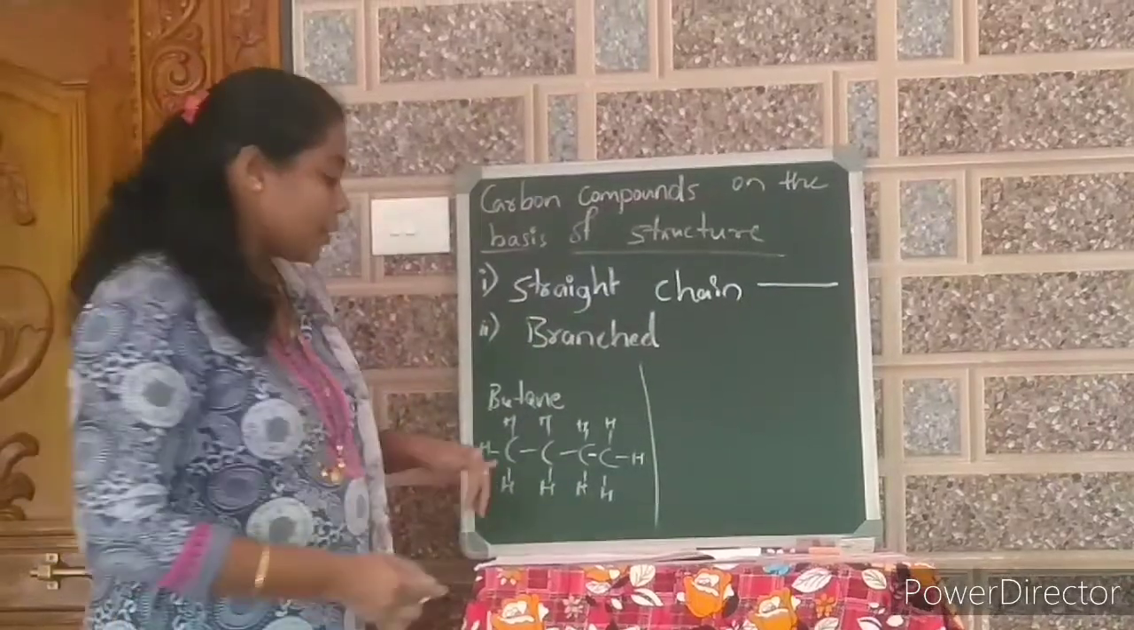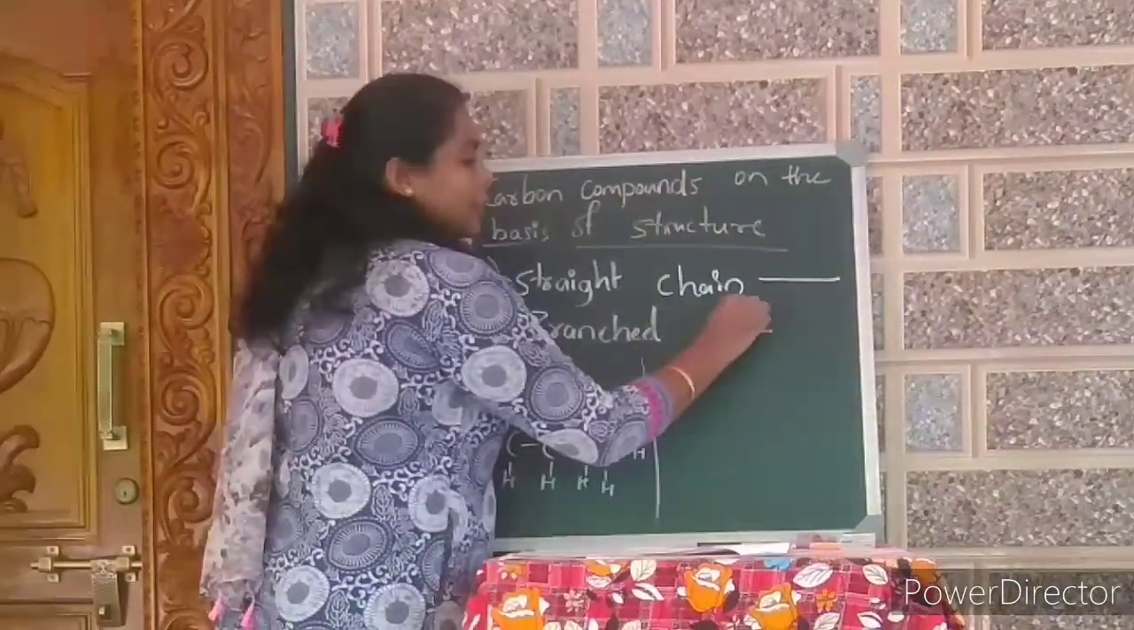Here also same thing. Instead of a straight, there we can see some branches.